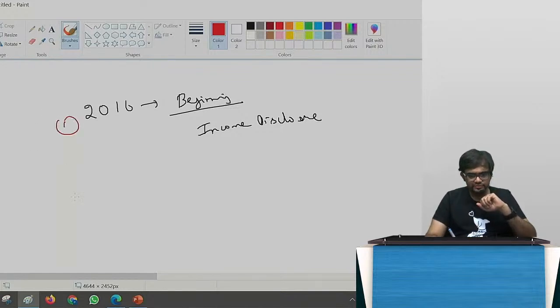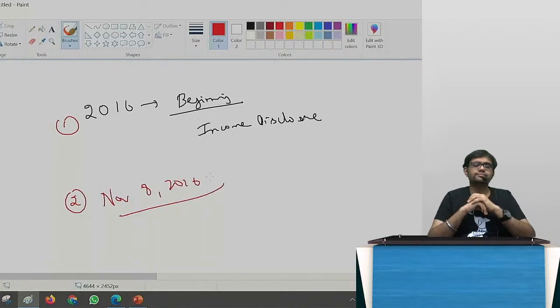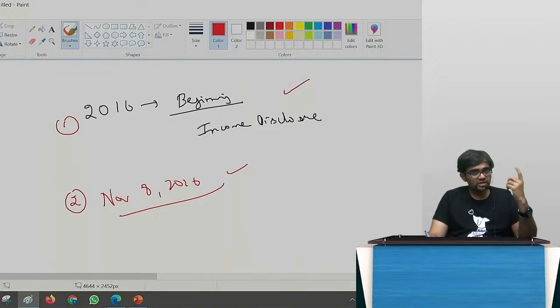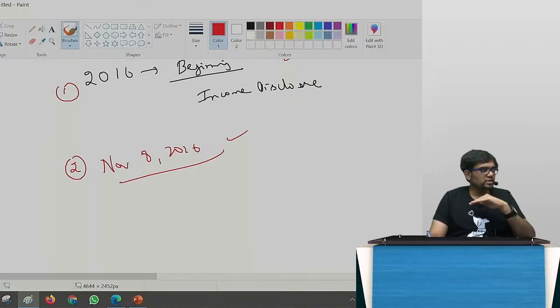Second, what happened? On November 8th, 2016, Narendra Damodar Das Modi came before everybody and said, Mitro, from 12 o'clock, all the notes, which notes, 1000 rupees, 500 rupees, gone, demonetization. So this was actually pre-planned. This is number 1, this is number 2. You said carrot approach I used. I requested you to give it. You didn't give it. Now it is November 8, 2016. Now no choice. All the money gone.